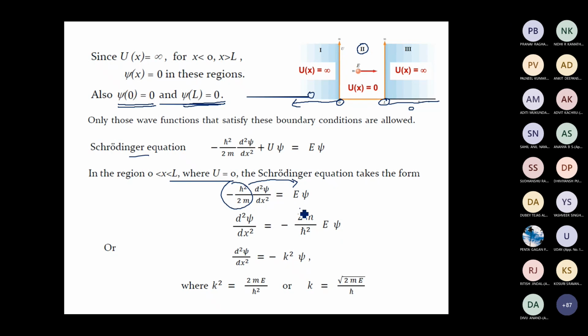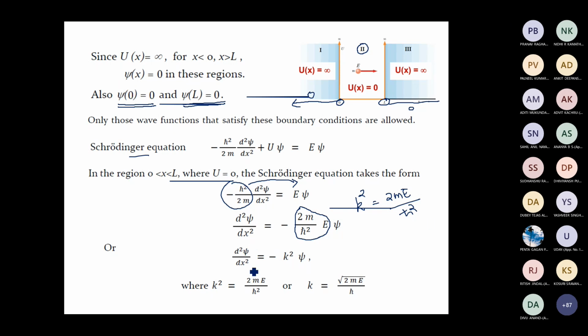Now we will call all these quantities k square. So we will introduce a variable k square, which is equal to 2mE by h bar square.